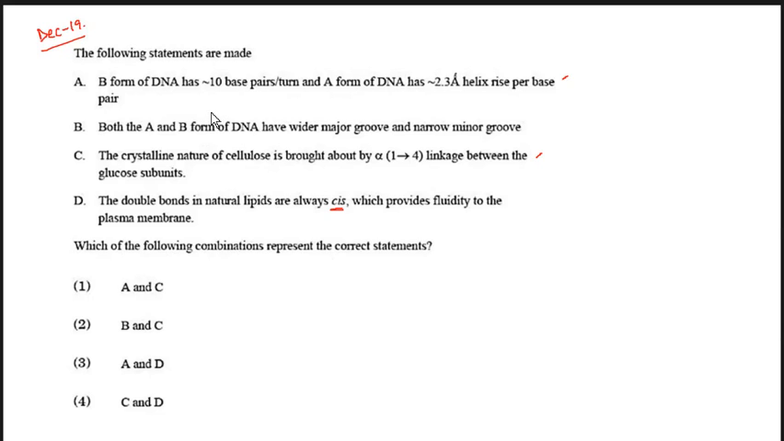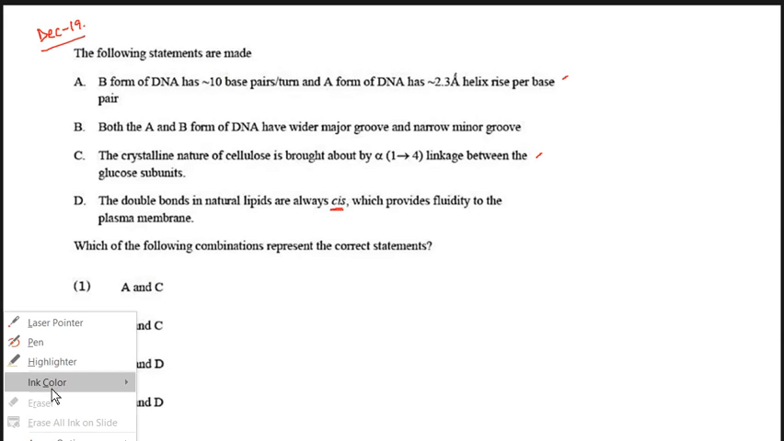B form of DNA has 10 base pairs per turn and A form of DNA has 2.3 angstrom helix rise per base pair. Both the A and B form of DNA have wider major groove and narrow minor groove. The crystalline nature of cellulose is brought about by alpha 1,4 linkage between the glucose subunit. The double bond in natural lipid are always cis, which provides fluidity to the plasma membrane. Which one of the following combination represent the correct statement?